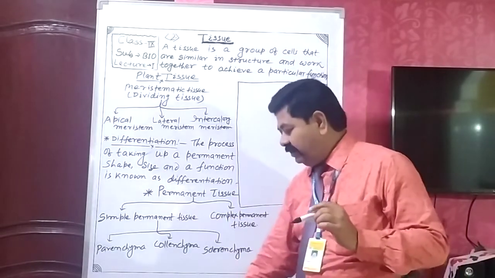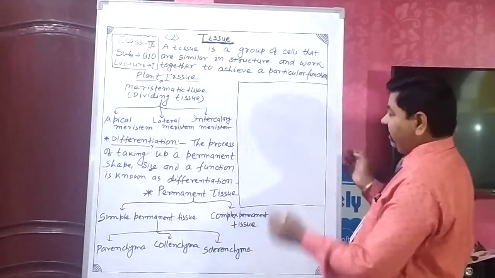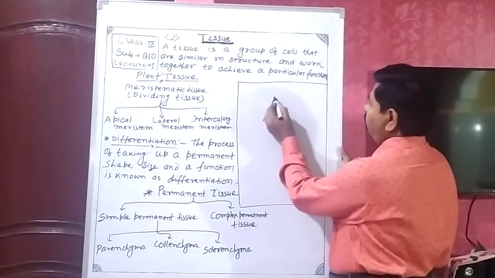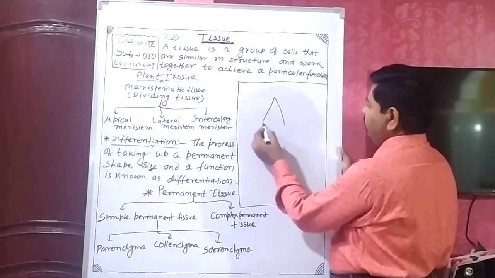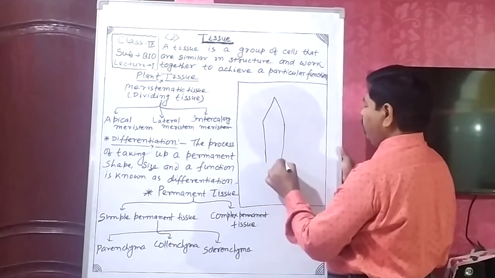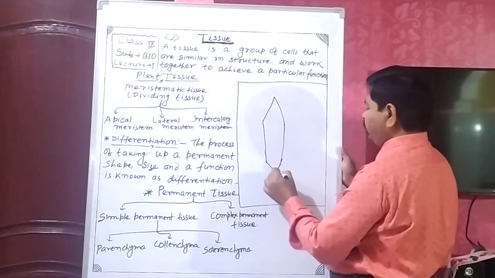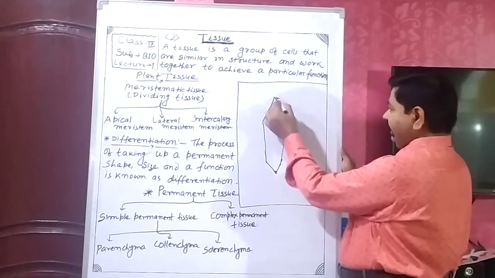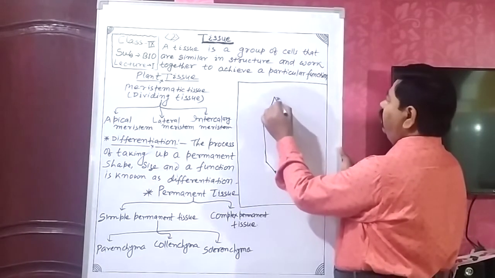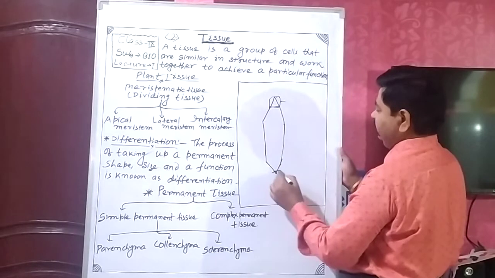Intercalary meristem. In this figure, this is the apex, and this is also the tips. Apical meristem is found mostly in this region.